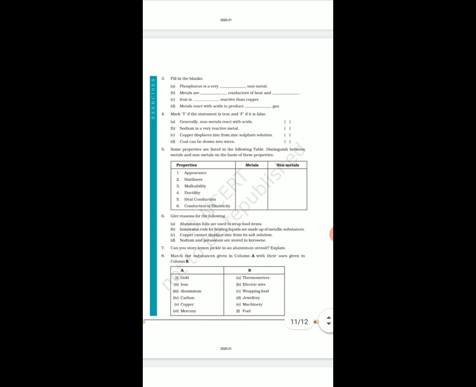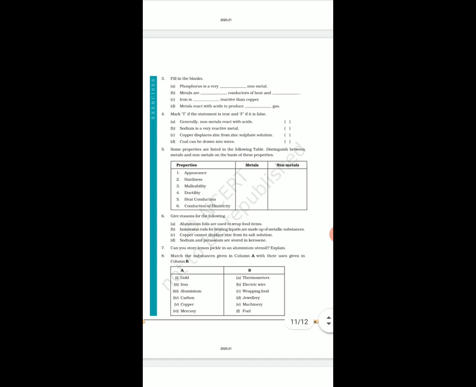False. We have seen that only zinc can replace copper. Copper cannot replace zinc. So third is false. Fourth one, coal can be drawn into wires. No, false. It is a non-metal. It can't be drawn into wire. So fourth is false.